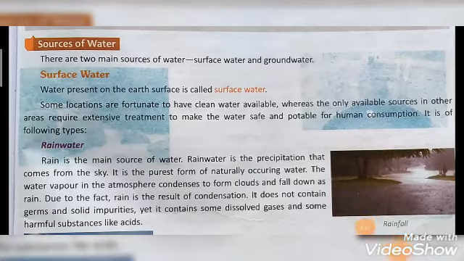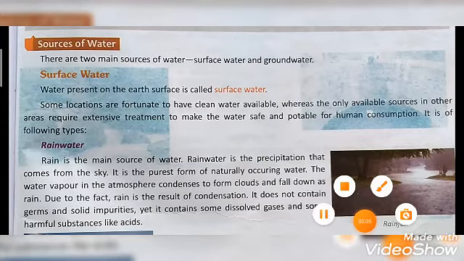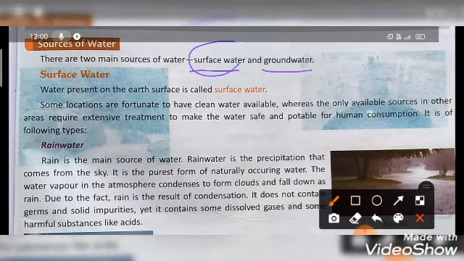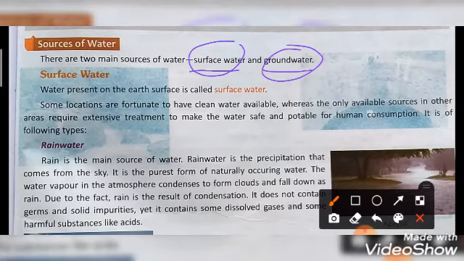Now let's see again sources of water. There are two main sources of water. One is surface water and the other one is groundwater. These are two main sources of water. So let's see surface water. What is surface water? The water present on the Earth's surface is called surface water.